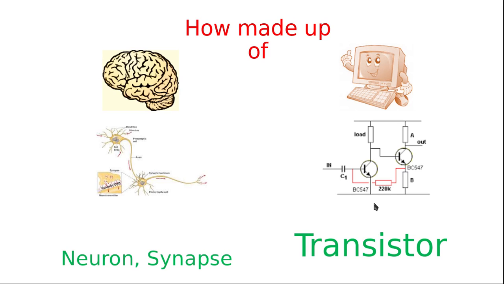So this is the basic difference: a computer is made up of transistors and a brain is made up of neurons, and each and every neuron is connected by synapses, whereas the CPU, the central processing unit, the memory, or even the secondary memory, your hard disk, are all made up of transistors, and millions and billions of transistors are connected in a very small tiny chip.